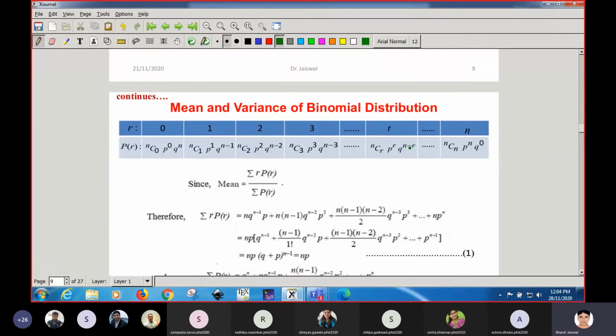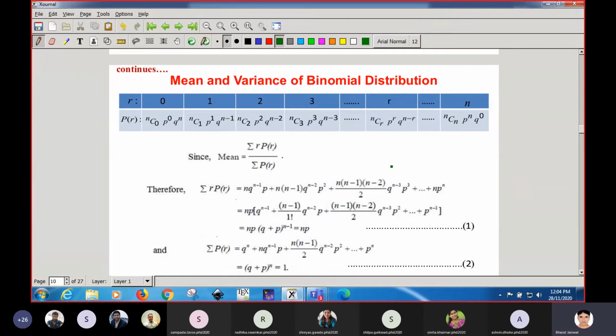Now let us focus on the main thing: mean and variance of binomial distribution. As we did in the case of a frequency distribution, we can also find the mean and variance of a binomial distribution in a very similar fashion. So suppose these are the values of the discrete variable x equal to r, from 0 up to n, and these are the probabilities. In place of frequency, probability is given here. Getting, students? Hello.